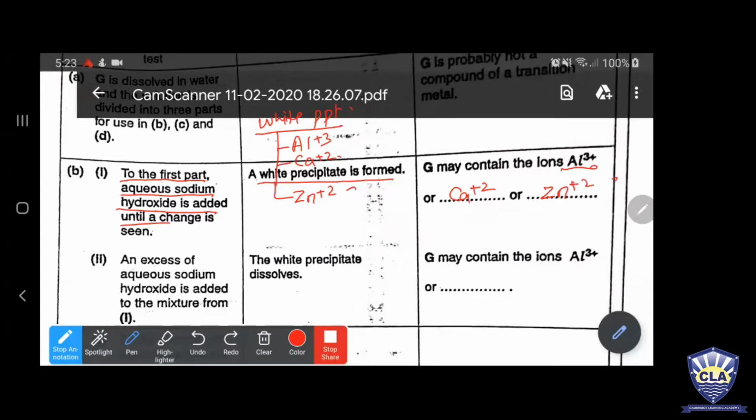And the second thing he has written: in excess aqueous sodium hydroxide, the white precipitate dissolves. I have told you for aluminium you should learn the word SPSI, for calcium the word IN, for zinc the word SUS. This is the column for sodium hydroxide and this is the column for aqueous ammonia. So he said dissolved, and dissolved means soluble, so these are aluminium and zinc. Here you should write aluminium and then zinc. You got it guys? Yes, sir.